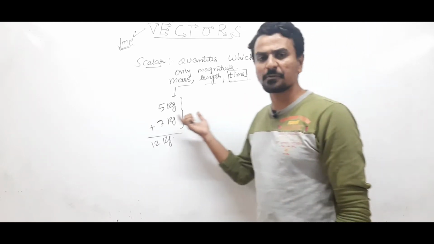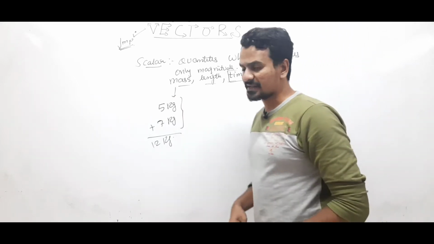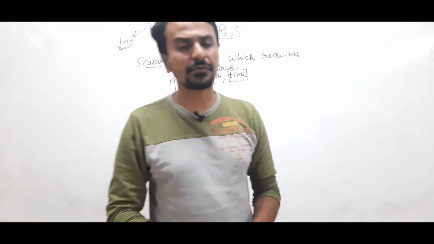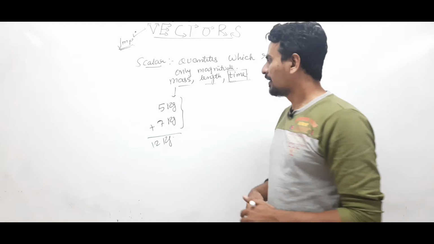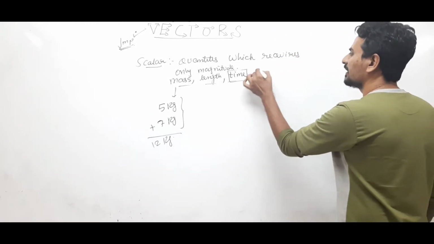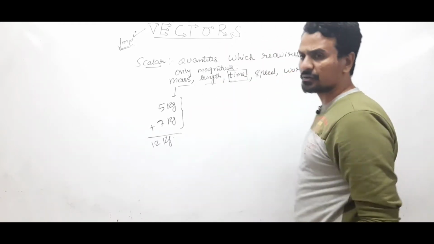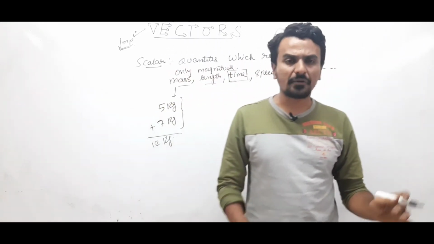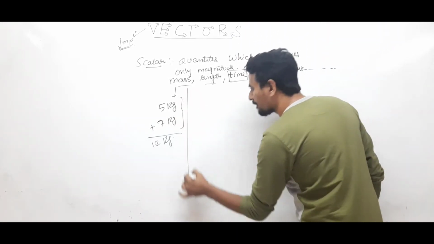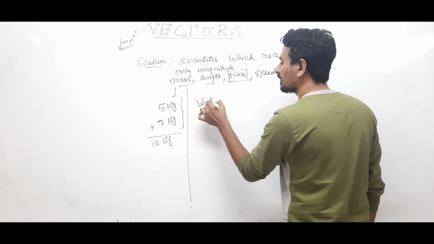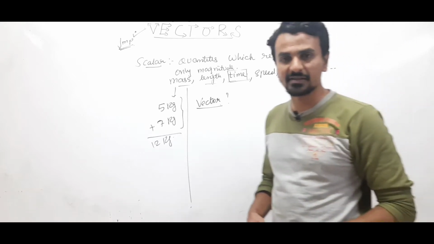These are just few examples of scalar quantities. There are many scalar quantities. Means once again, scalar quantities means those quantities which will require only the magnitude for its description. They are known as scalar quantities. Mass, length, time, speed, work, energy, power, etc. So these are the quantities which require only the magnitude. But apart from the scalar quantities, there are vector quantities also. Now what are vector quantities, right?